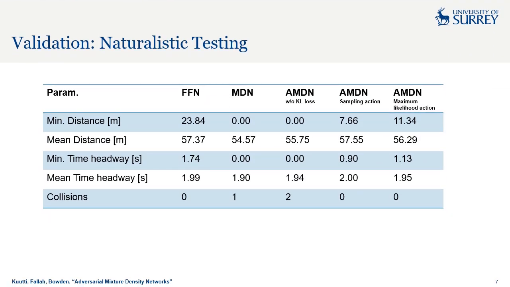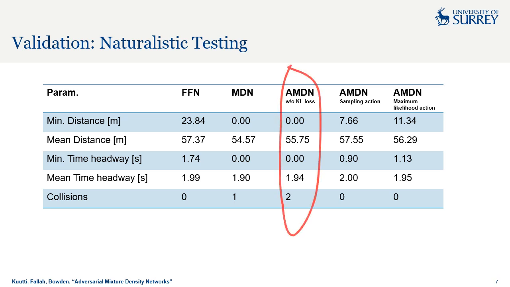The results from the naturalistic testing are shown in the table below. The table compares a feedforward network trained with imitation learning, a density network representing a single Gaussian for the safe action distribution without any collision data used in the training, and 3 different AMDN variants. First, we see that the feedforward network has very good performance in naturalistic driving with 0 collisions, a headway very close to the target headway of 2 seconds, and a minimum headway of 1.74 seconds. In comparison, the density network has 1 collision and a mean headway of 1.9 seconds, showing worse performance,